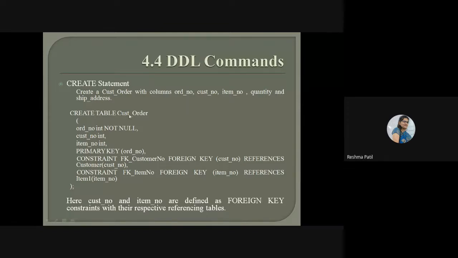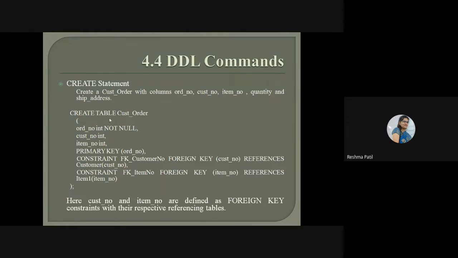This is the customer order table. So both table references are there, which means here you can check customer number. This is from the first table, the primary key of the first table, the customer table, and this item number is the primary key of the second table. So these two columns we are using here in this third table. We are creating the third table. It will take the primary keys of the first two tables.